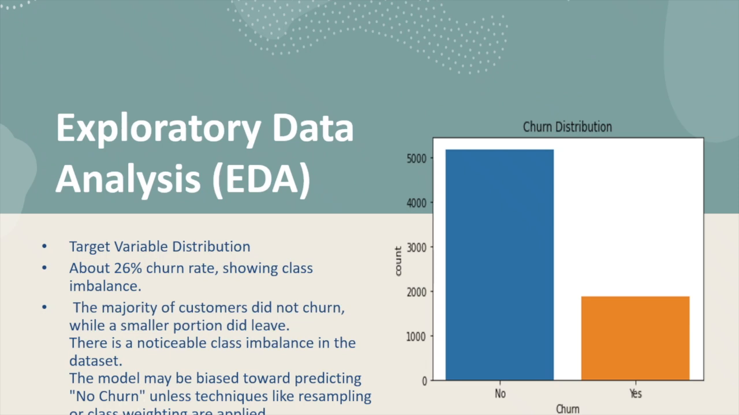Next, we performed exploratory data analysis, starting with churn distribution. As we can see in this bar chart, around 26% of customers have churned, indicating a class imbalance in the dataset. This means that most customers stayed with the company while a smaller portion left. Such imbalance can cause the model to be biased toward predicting no churn. So techniques like resampling or class weighting are often applied to handle this issue.